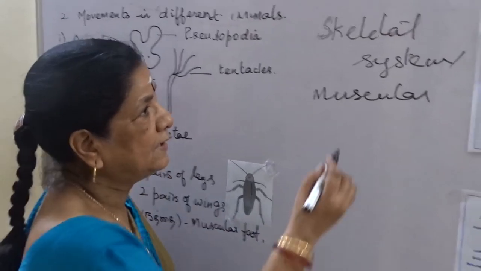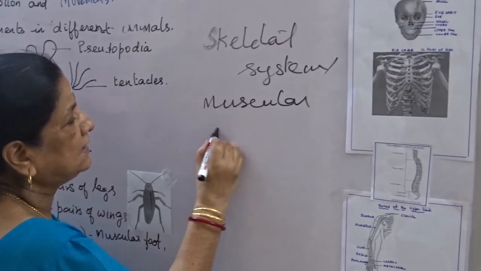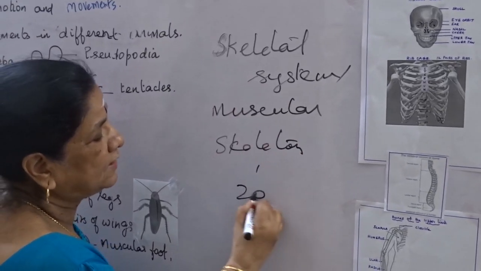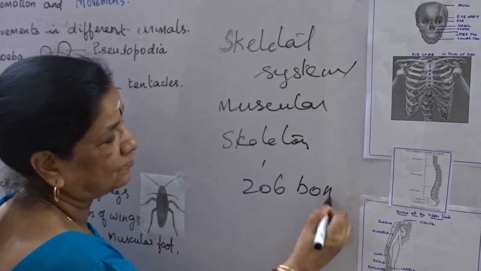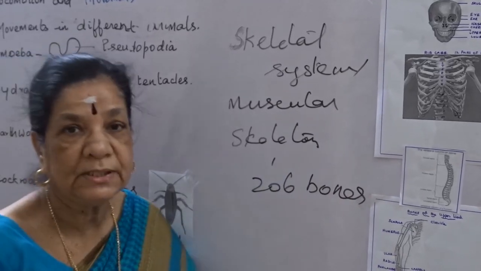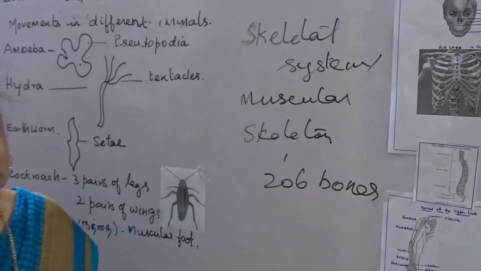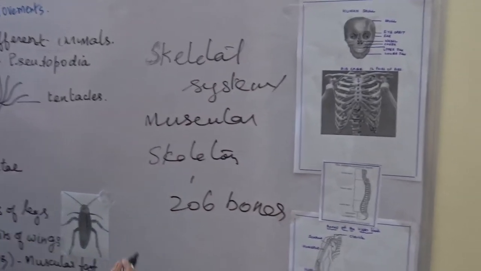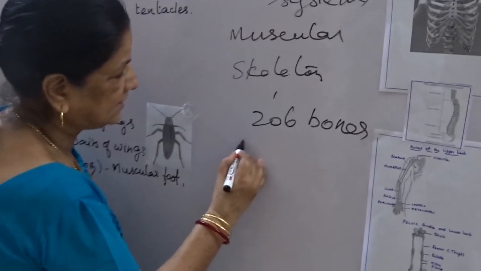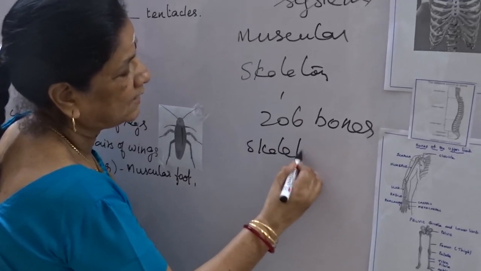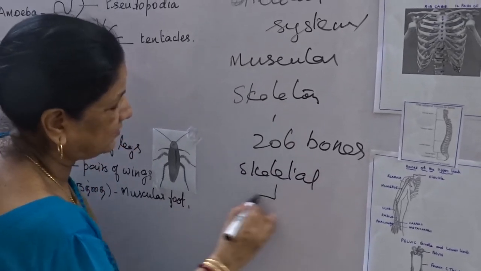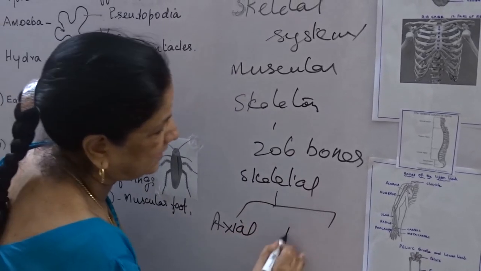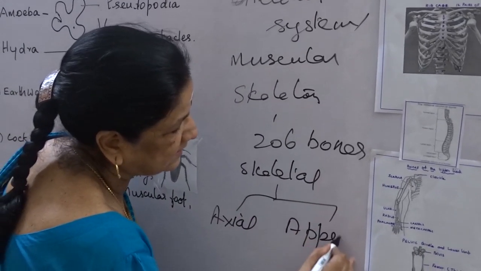Now in the human being, the skeleton has 206 bones. These 206 bones are categorized into different types. Normally the skeletal system is divided into axial skeleton and appendicular skeleton.